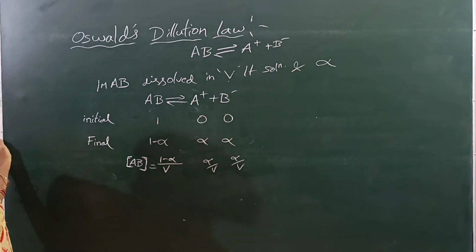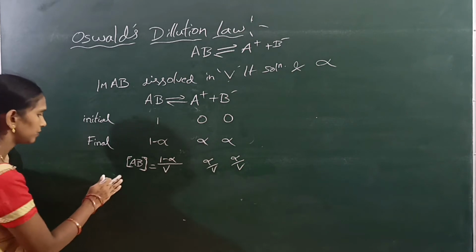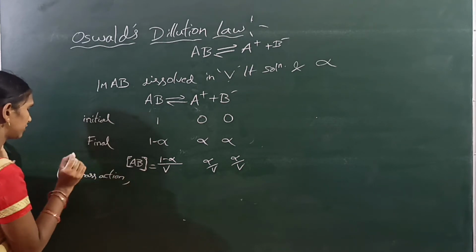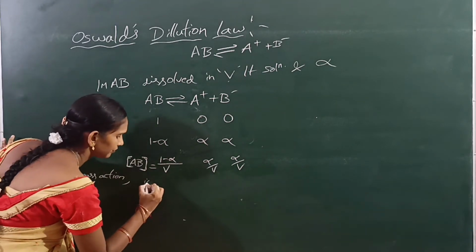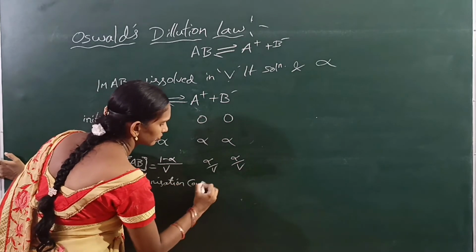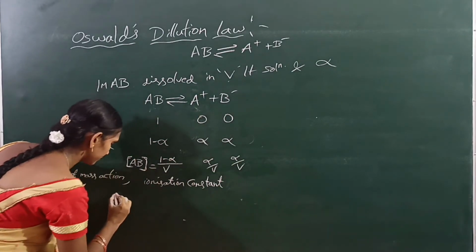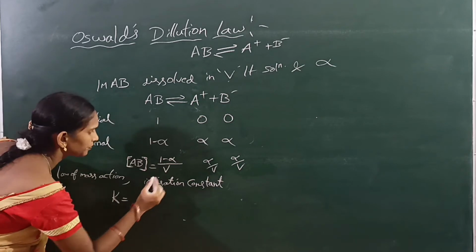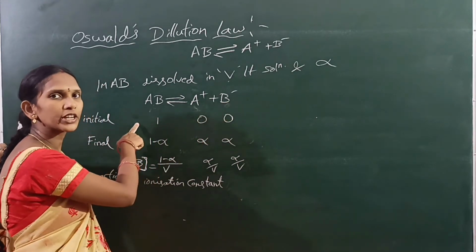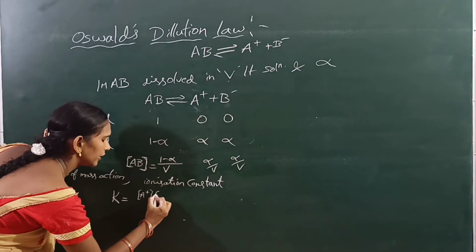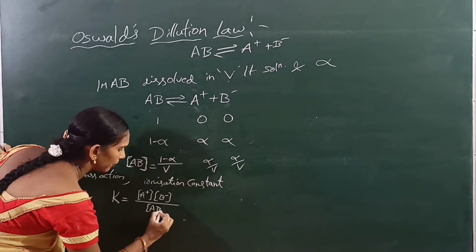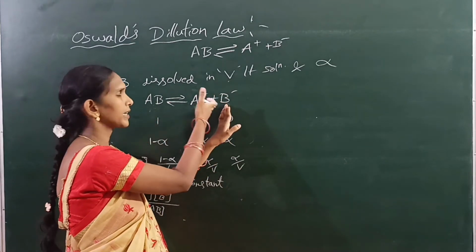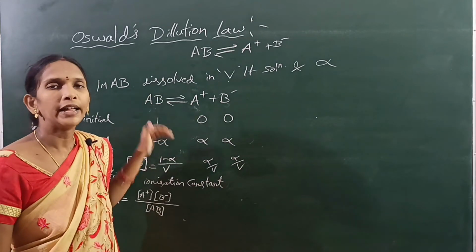According to the law of mass action, the ionization constant K, not kappa, is equal to the concentration of products by the concentration of reactants, that is, concentration of A plus into concentration of B minus by concentration of AB.